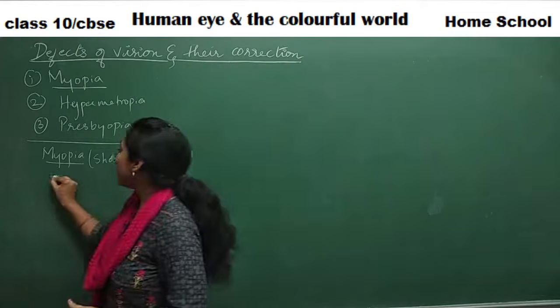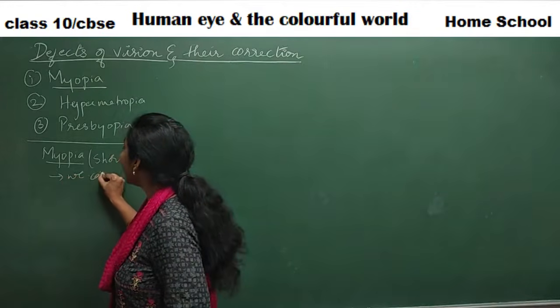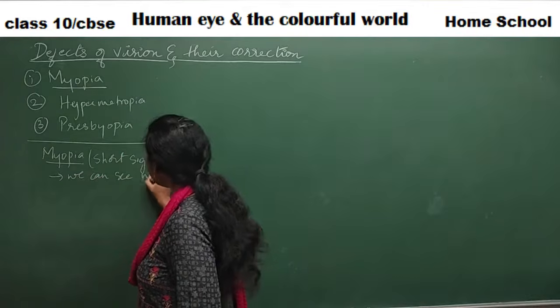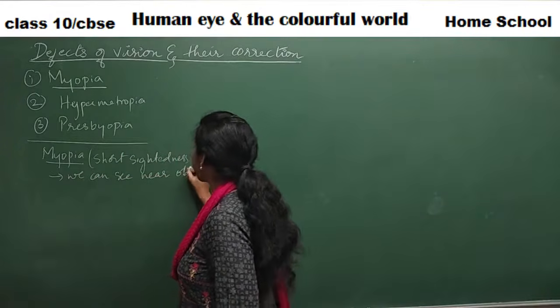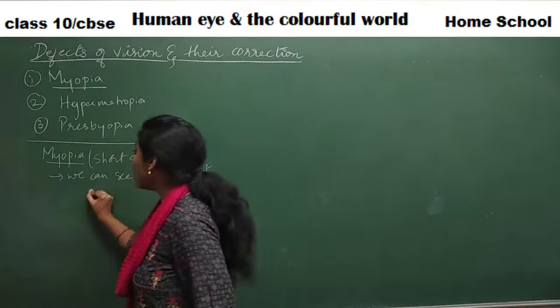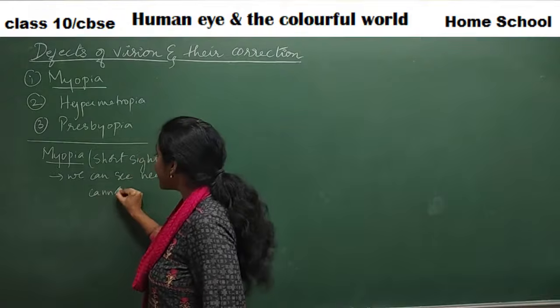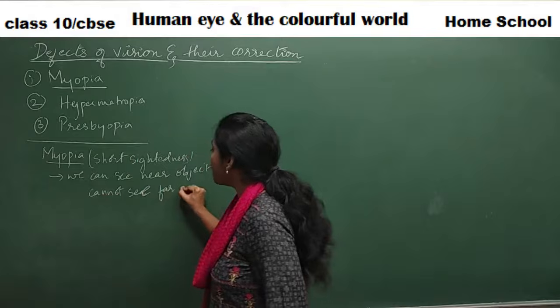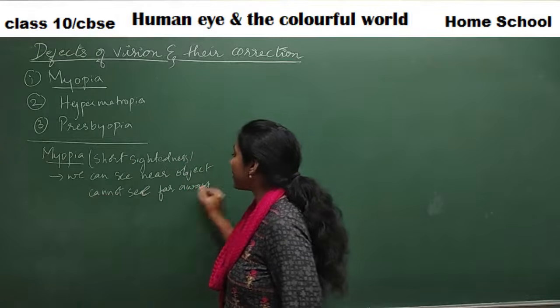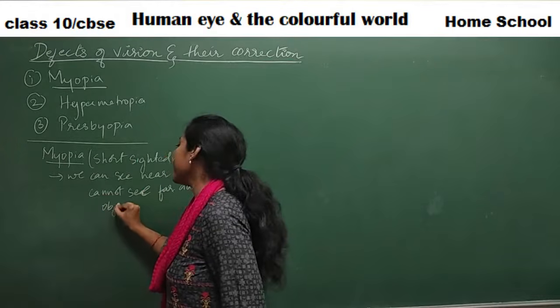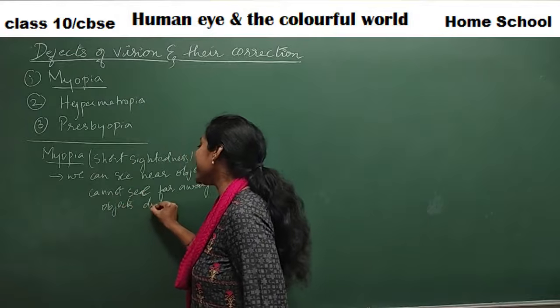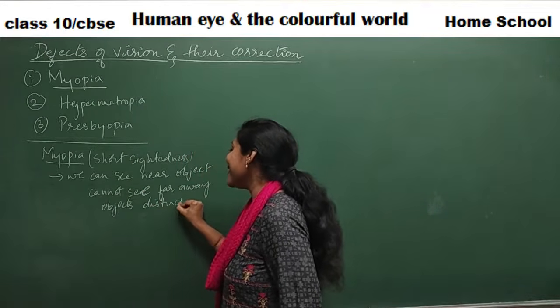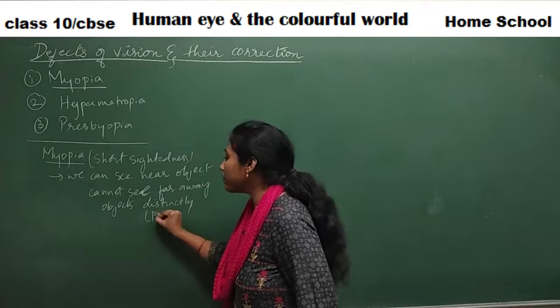So myopia means we can see near objects, but we cannot see far away objects distinctly. What do you mean by distinctly? Distinctly in the sense properly.